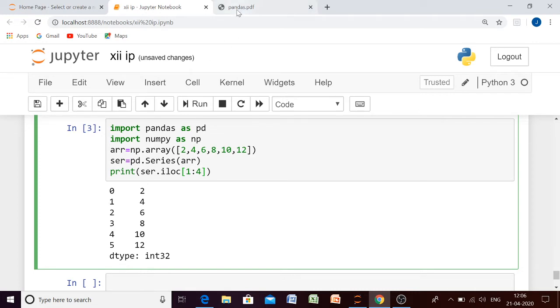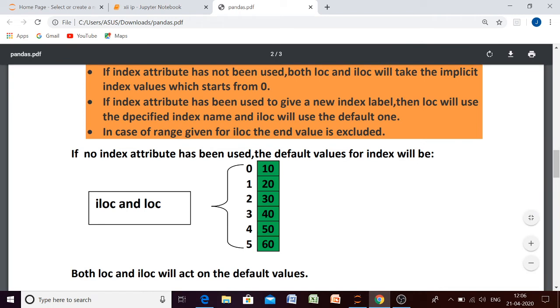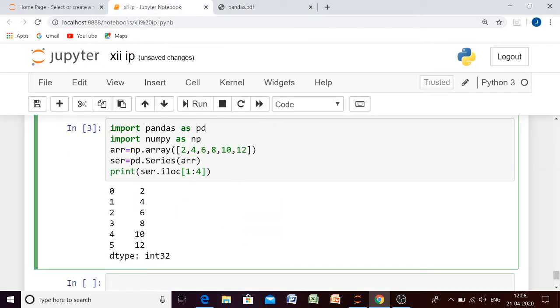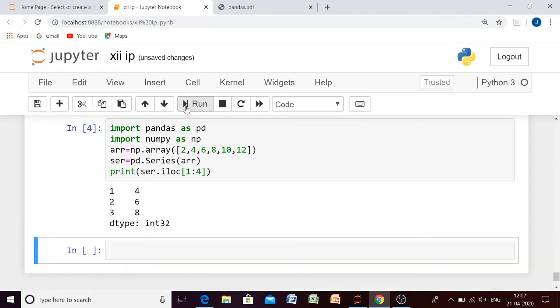But in the third point I told you, in case of a range given for ILOC, the end value is excluded. So we are using ILOC here, so the end value will be excluded. We will start from the first index, but it will move up to 3, not 4, since the last value is excluded. So our result will be what? Our result will be 4, 6 and 8. Let us see what we are getting. Just see, we are getting 4, 6 and 8.